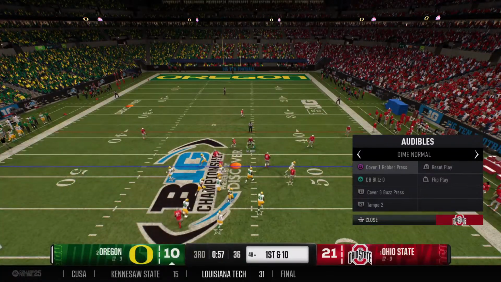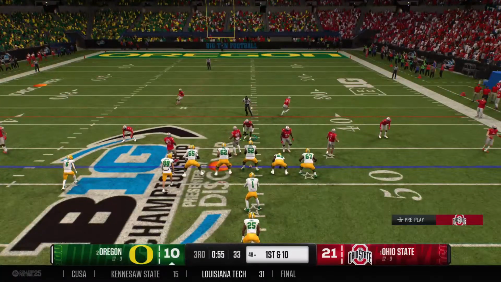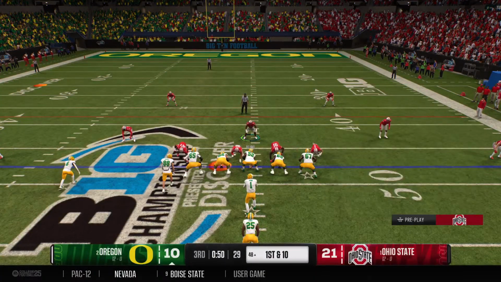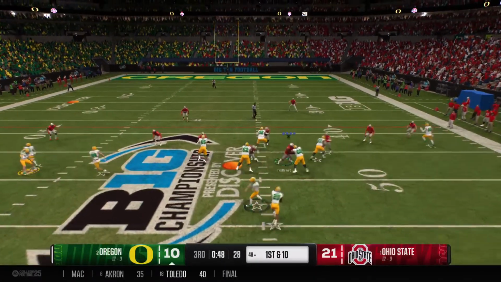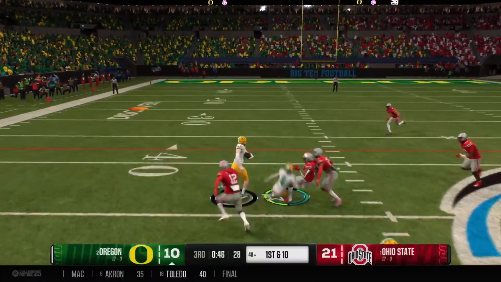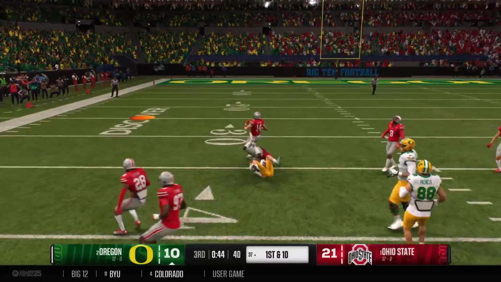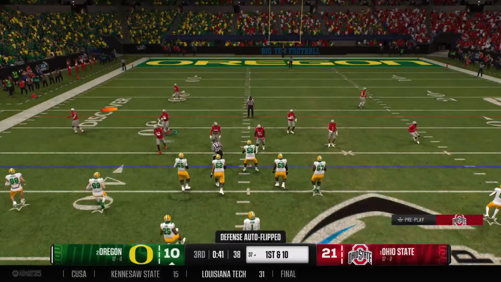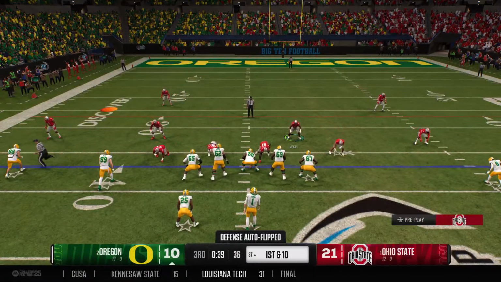The Ducks looking to run some tempo here. This is a big conversion by this offense. They're down now in the second half. Probably limited opportunities at this point in the game. Every chance you get your hands on the ball, you need points. They keep this drive alive right here. Juked one tackler and picks up first down yardage. And the Ducks come to the line to start a fresh set of downs.